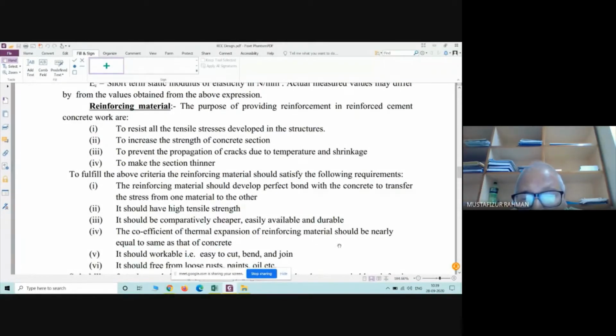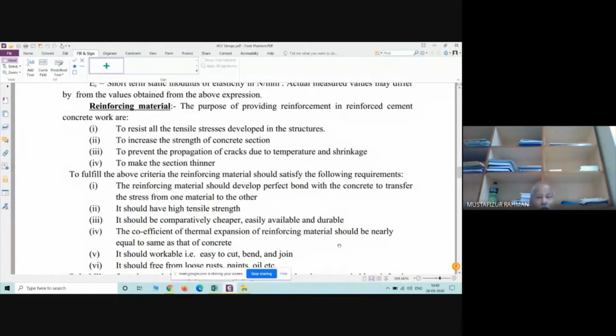Then it should be easy to cut, because this 30 feet, that means 10 meter rod, we cannot utilize at a time. We will have to cut it. In our building, the height of a column is normally a maximum of 4 meters, and the length of a beam in our normal houses is a maximum of 7 meters. Then we will have to cut. Now this cutting should be easier. If it does not become easier, then there will be some other problems. So that's why it is said.